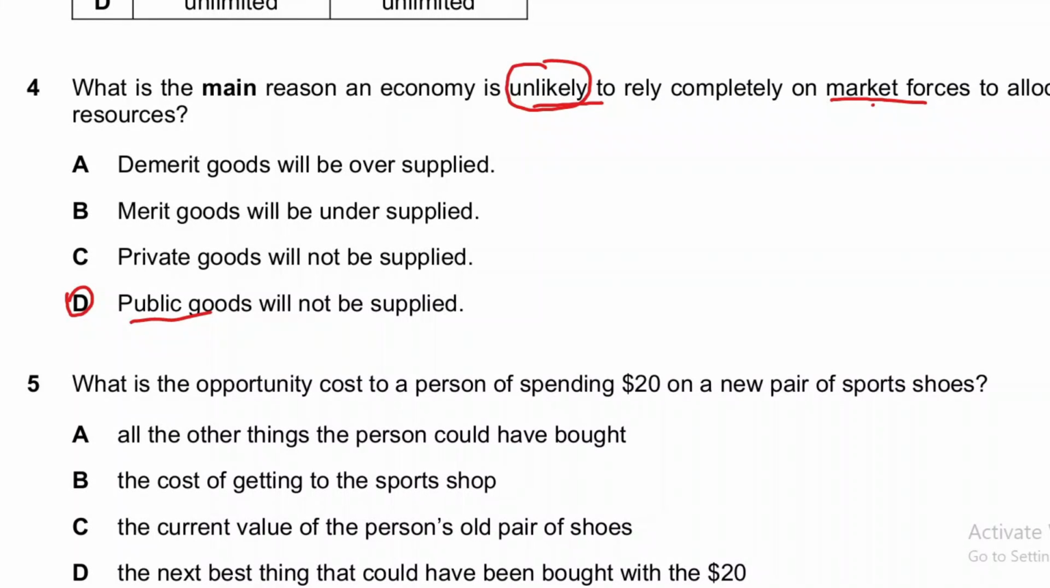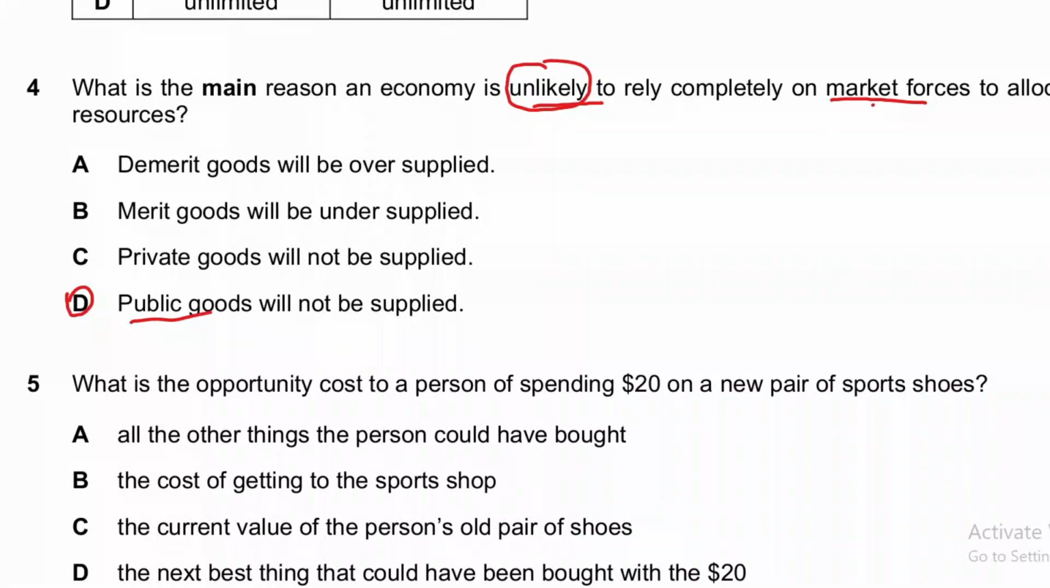Public goods are goods that are non-excludable and non-rival, just like street lights. You can talk about national highways and the defense system. These are the things that are run by the government generally instead of market forces. So this is unlikely in market forces.